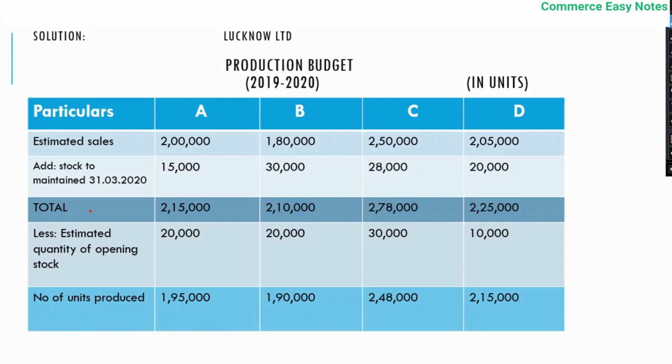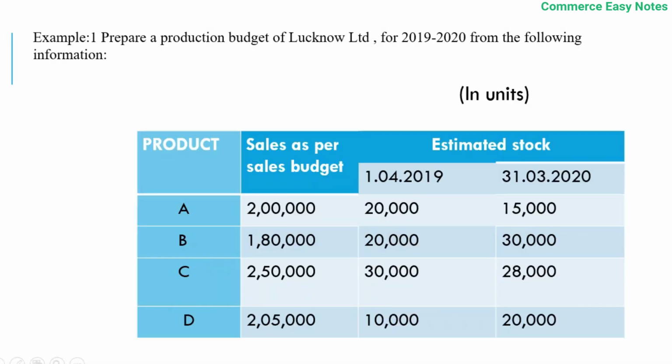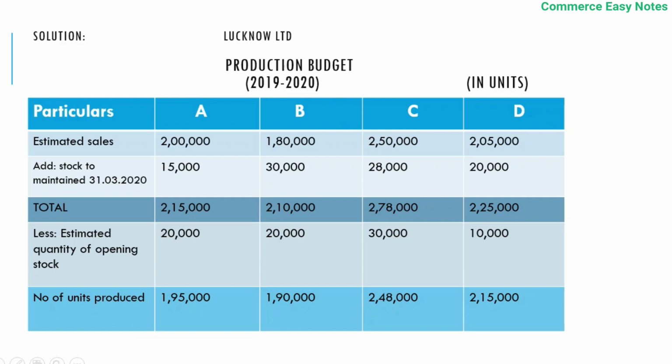Opening stock for product A 20,000, B 20,000, C 30,000, and D 10,000. That comes to the opening stock. It gives the number of units produced: for product A 1,95,000, for product B 1,90,000, and product C 2,48,000, and product D 2,15,000. So that is what a production budget looks like.